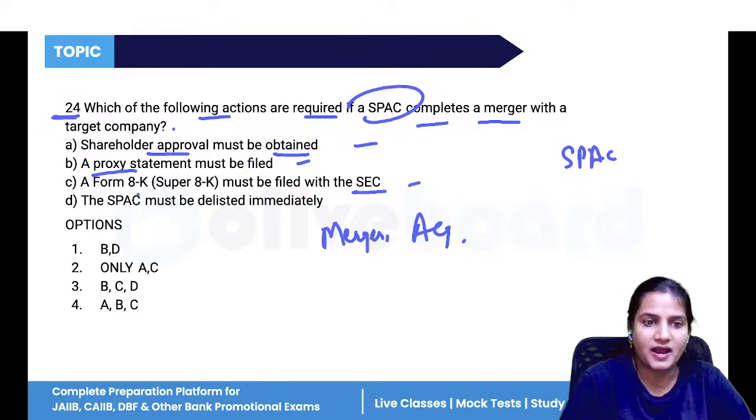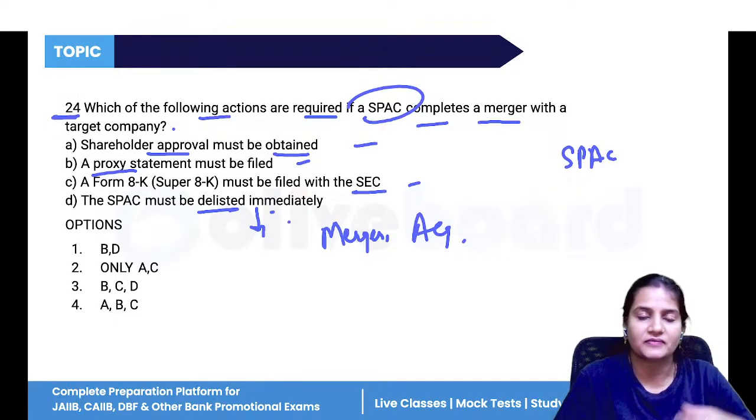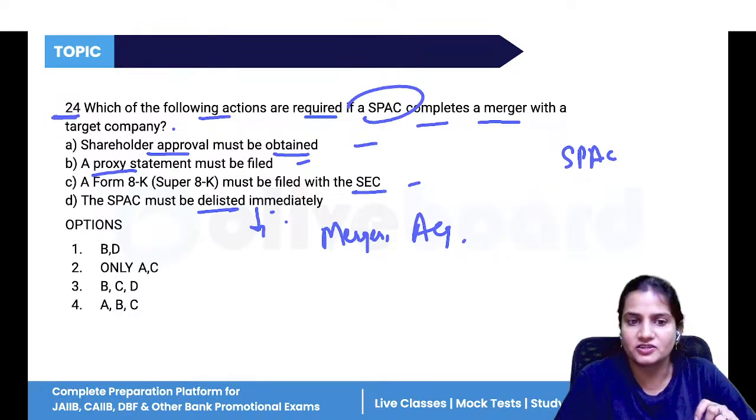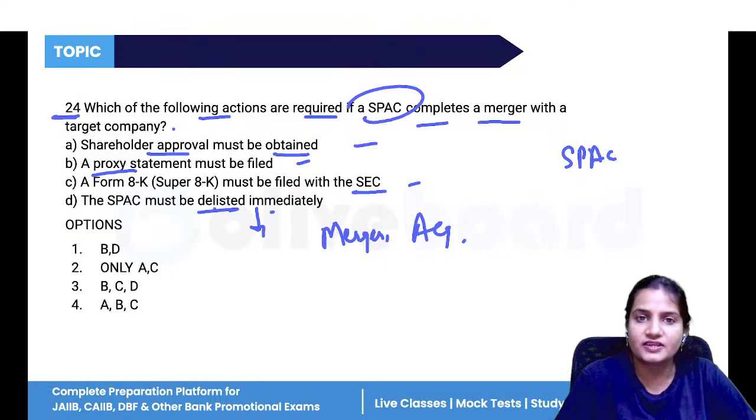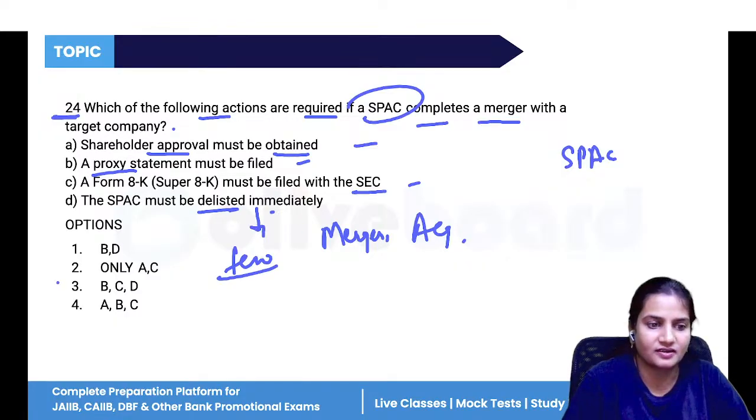The SPAC must be delisted immediately. No. When the SPAC has completed its operation, the delisting is also done. It will take a few months to complete, not immediately. So A, B, C are correct.